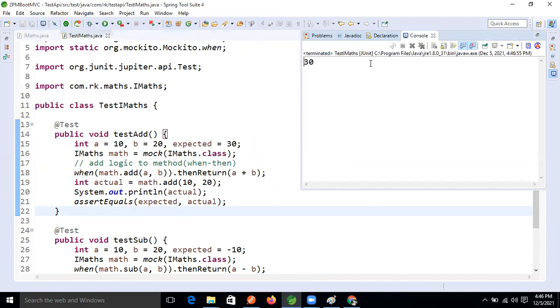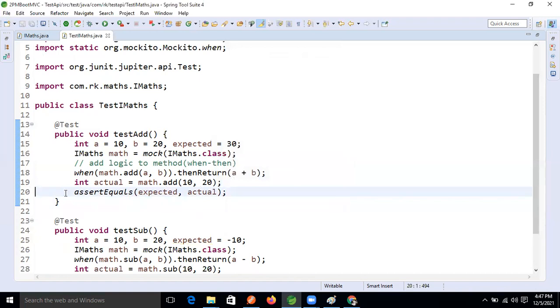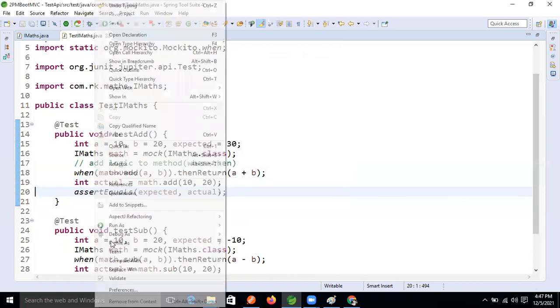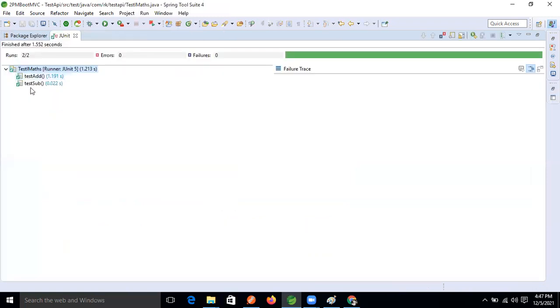Yeah, see this. Remove this one, okay, because of that we are getting it every time on the console. Now fine. Okay, now test this one. Run JUnit. Now observe the JUnit console, guys. See, two methods are running right inside this one. See, test add and test sub, and both have succeeded. Both methods have passed now, guys. Okay, good now, guys.